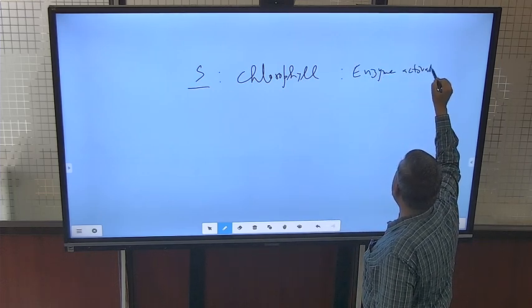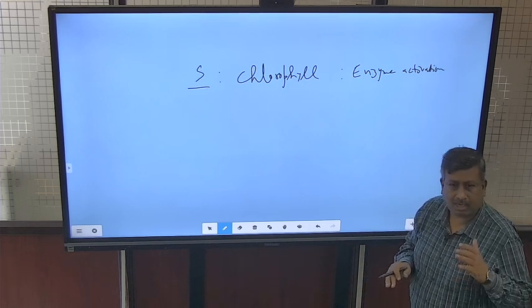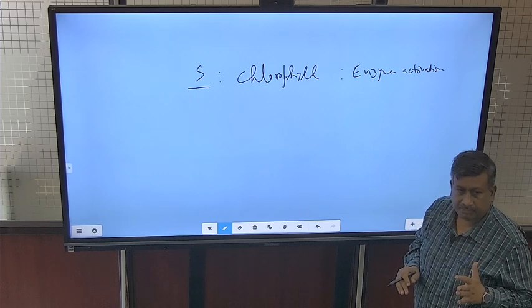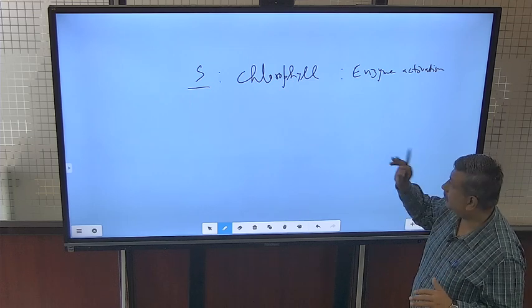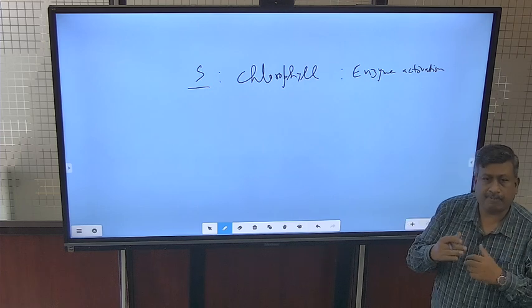Actually, sulfur is not part of chlorophyll. The chlorophyll parts are carbon, hydrogen, oxygen, nitrogen and magnesium. But chlorophyll formation takes place in the chloroplast, and the chloroplast is made up of several types of proteins.